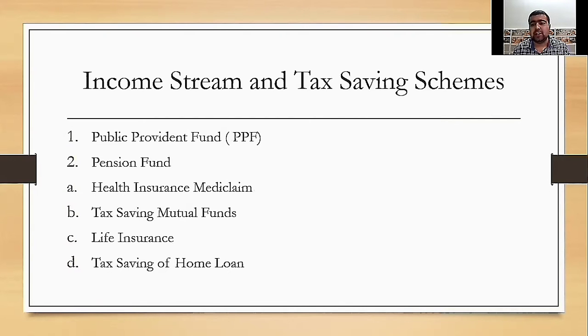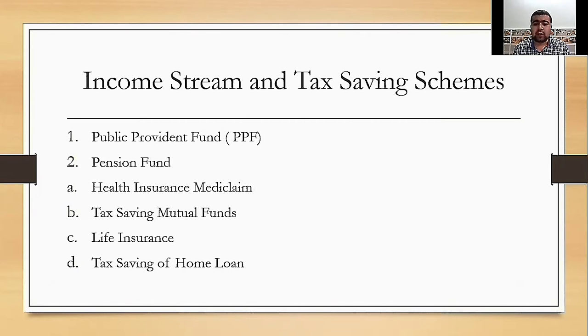If the individual has done proper tax planning, such deductions would be subtracted from the gross total income and tax would be levied on the balance income as per the income tax in force.